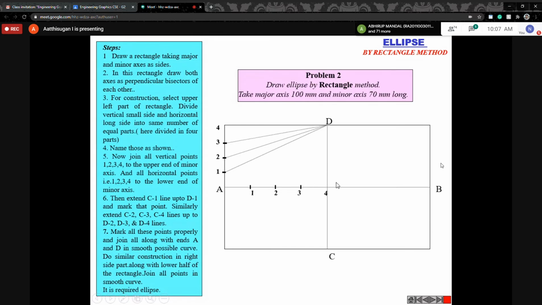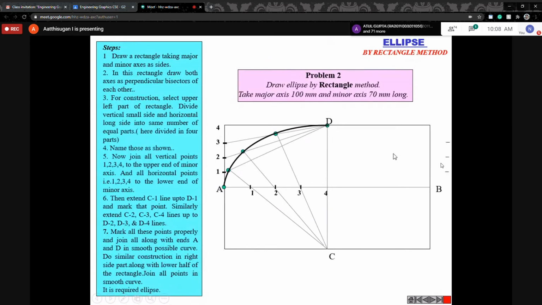Then the next step is from the bottom point C, draw through the first point. Remember, don't draw from anywhere else. Through this point, up to 1D. Through the second point up to 2D. Through the third point up to 3D. Similarly, mark the intersection points. We have to follow the same steps for this quadrant also.